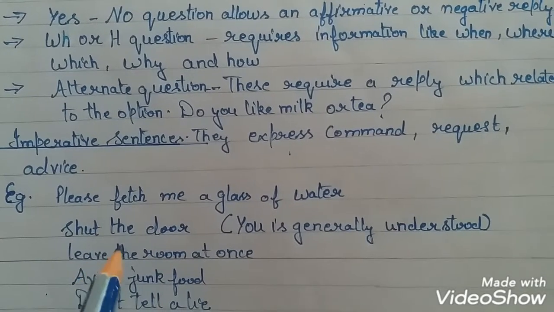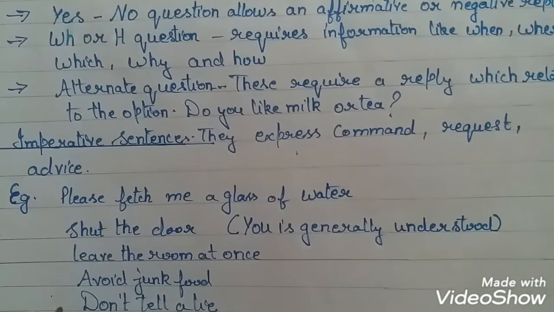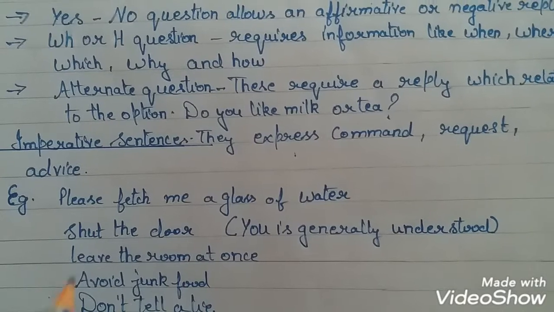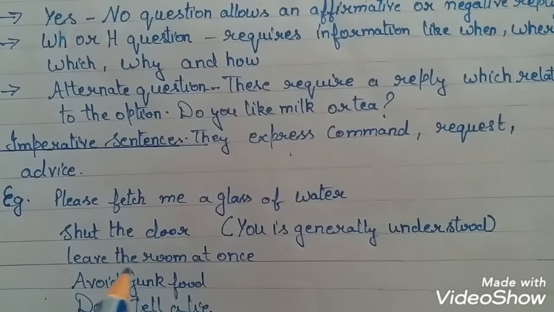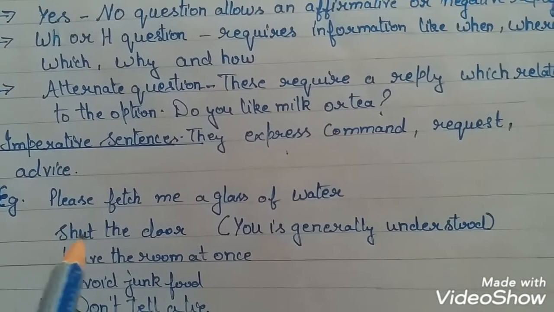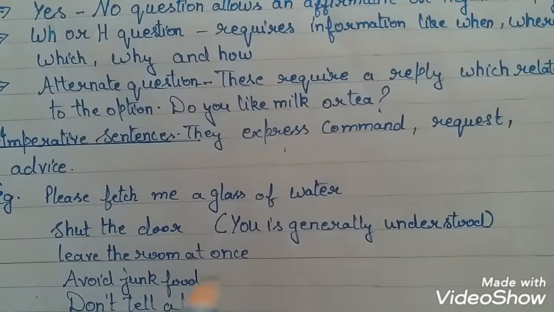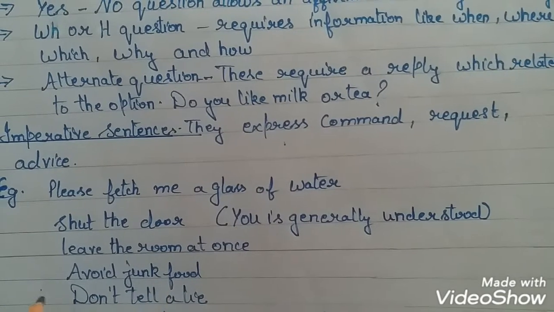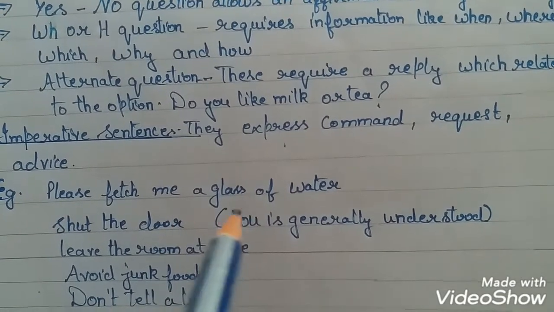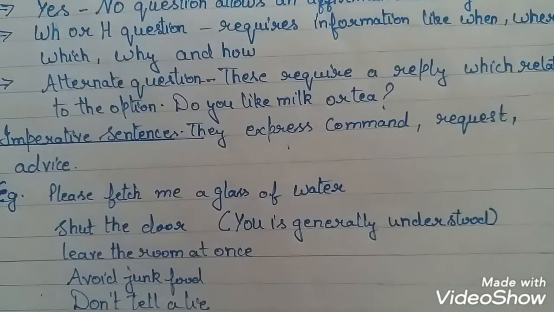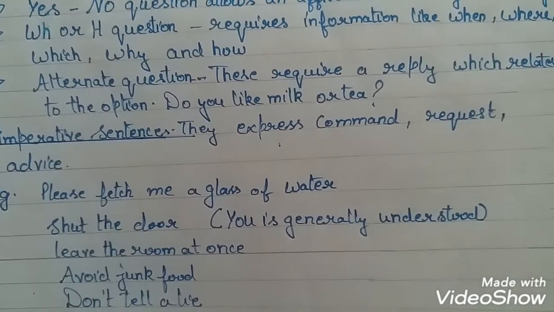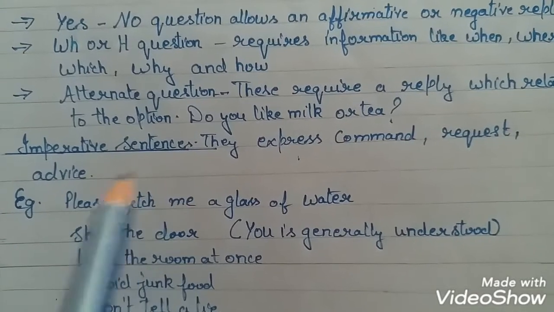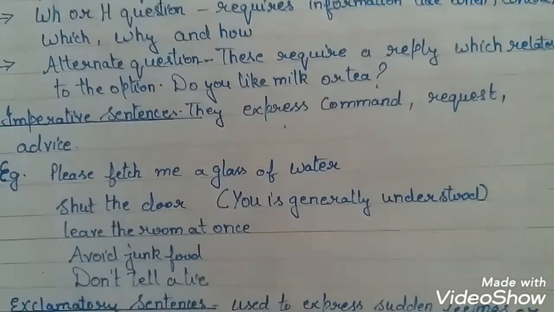And here you observe that the subject is missing. The subject is hidden. In imperative sentences, the subject is not directly given. It is assumed to be you. Means you shut the door, you leave the room at once, you avoid junk food, you don't tell a lie, or you please fetch me a glass of water. The subject you is only assumed. It's generally understood and not given in the sentences. So these are imperative sentences.